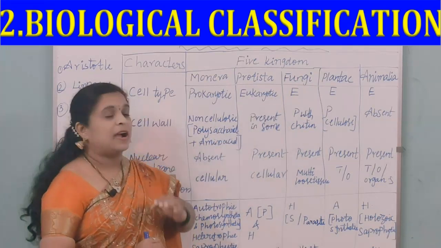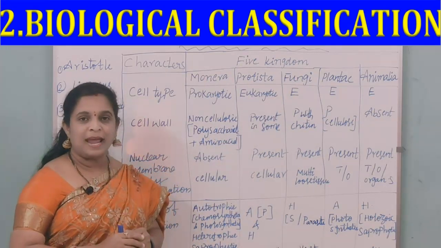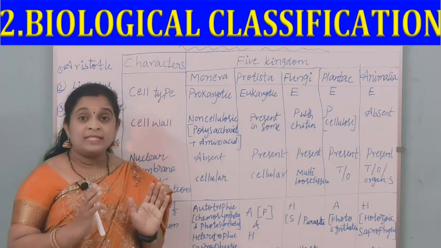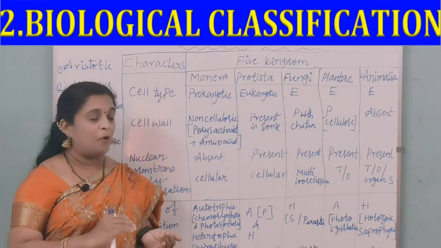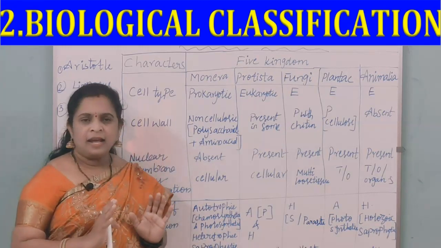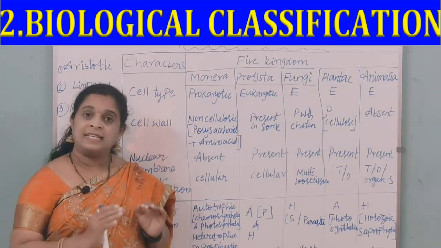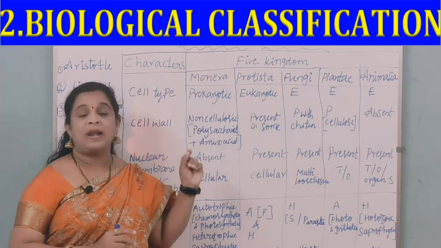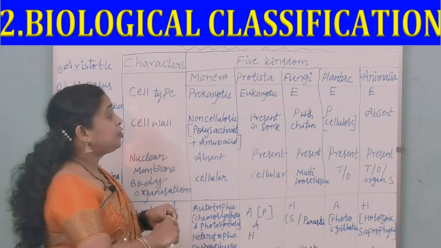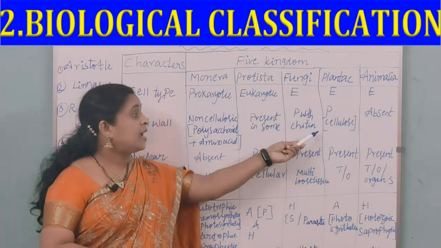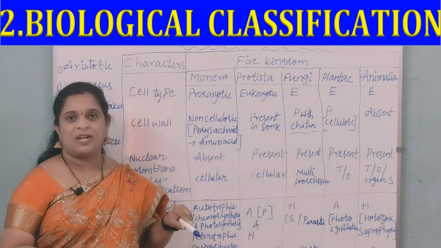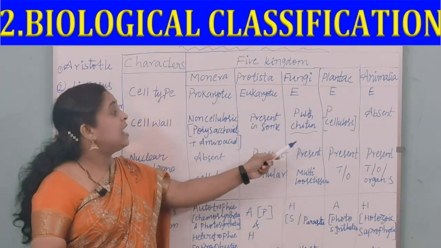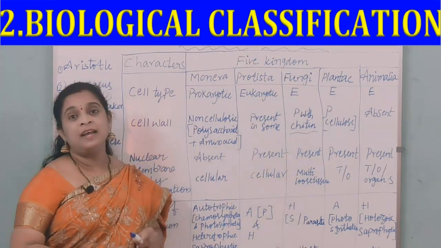Next comes fungi. It is a eukaryotic organism, and it is having a cell wall with chitin. What is this one? The cell wall is made up of chitin. It is consisting of polysaccharides. It consists of polysaccharide, but it is consisting of a material called chitin, which is a question that you may get for this one. Chitin, it is a fibrous substance, which is made up of a chain of polysaccharides. It is going to be present in the fungi.